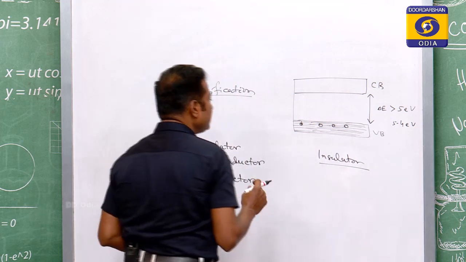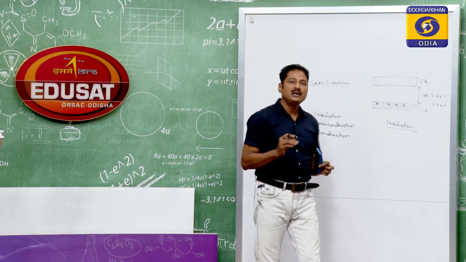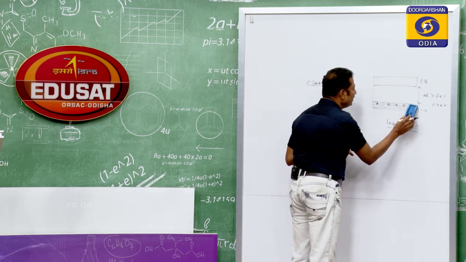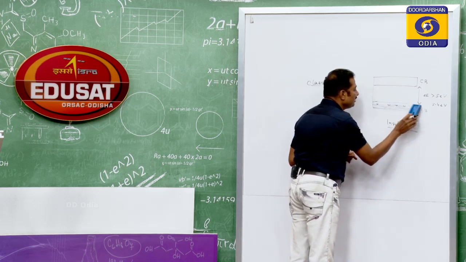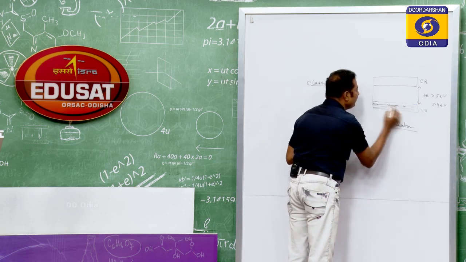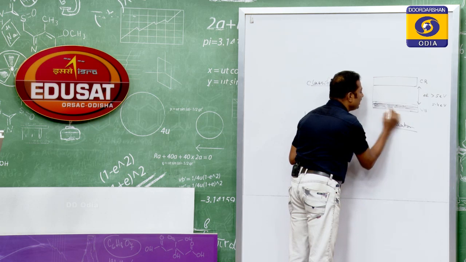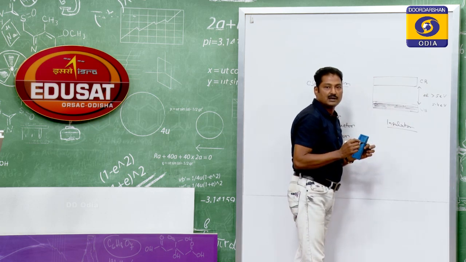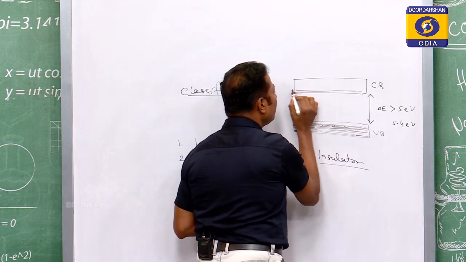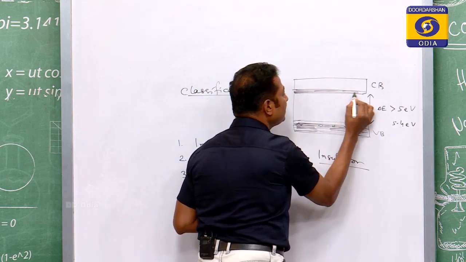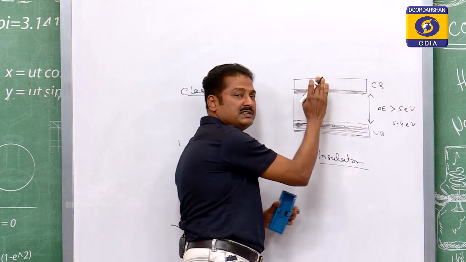Now, you come to the semiconductor. In a semiconductor, the valence band is nearly filled. That means some gap, some empty space is there, but it is nearly filled. The valence band is filled by energy levels, and in the conduction band there is a small number of energy levels, but most of the space is empty.